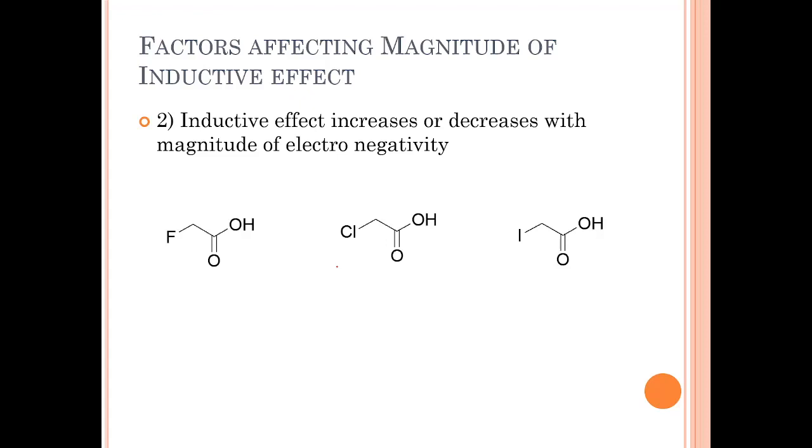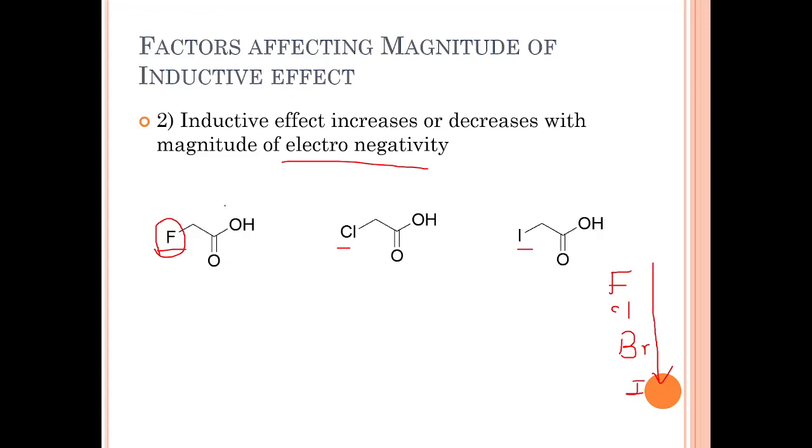The next factor is the magnitude of electronegativity. As you can see here, which one of the three halogens is most electronegative? Any guess? Yes, fluorine is the most electronegative among the halogens, because electronegativity decreases as we move down from fluorine, chlorine, bromine to iodine.